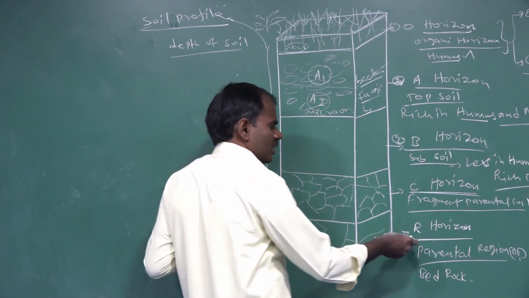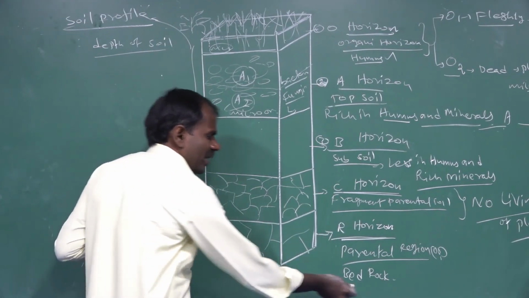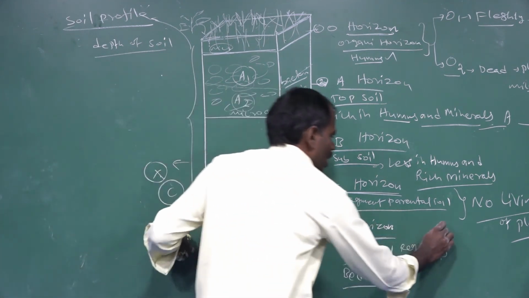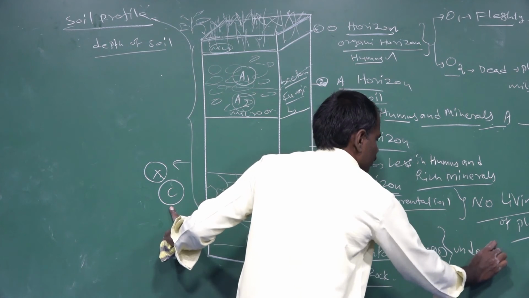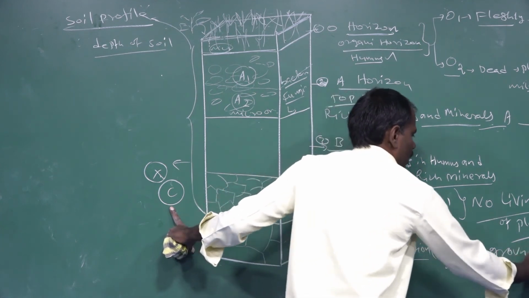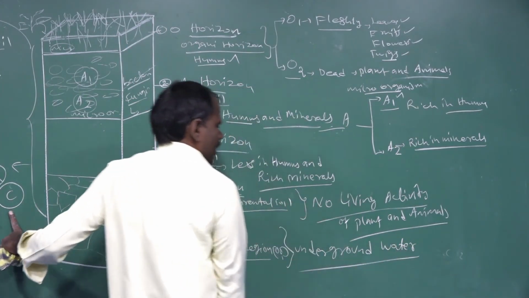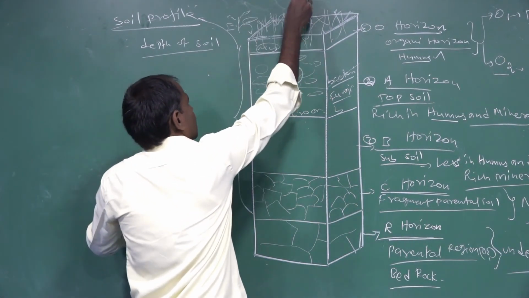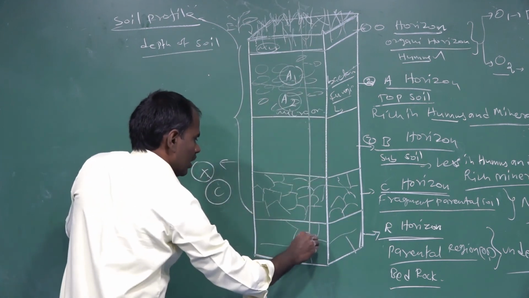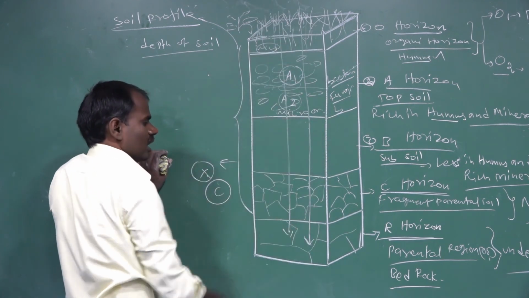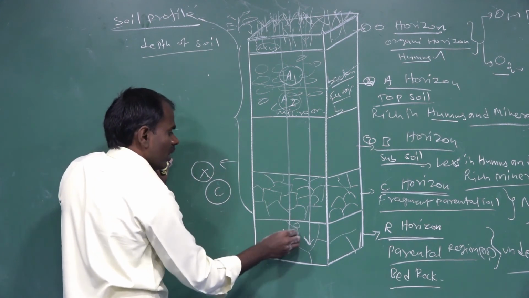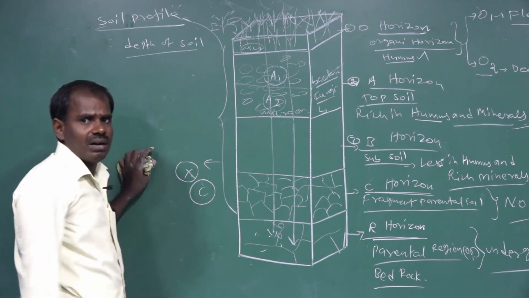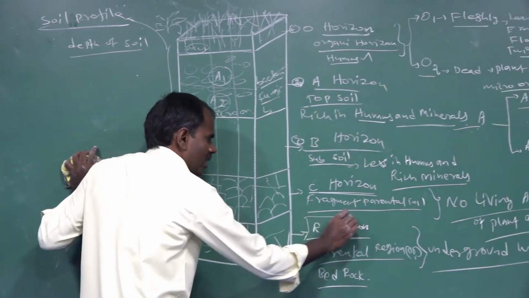The last region is called the R horizon. That is the bedrock, the parental rock. It is found where underground waters are. Due to the rainy seasons, water is absorbed to the underground level, and this water is mostly found in the bedrock. That's the parental rock region, called the R horizon.